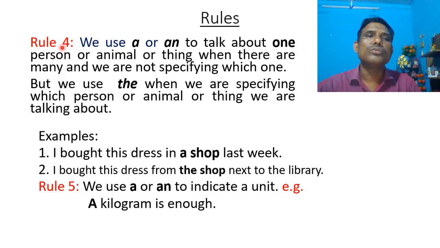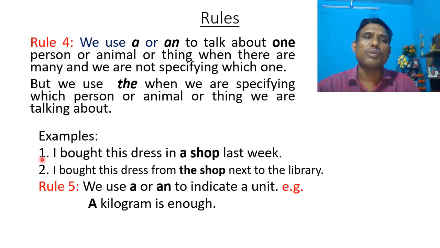Rule number 4. We use a or an to talk about one person or animal or thing when there are many and we are not specifying which one. But we use the when we are specifying which person or animal or thing we are talking about.